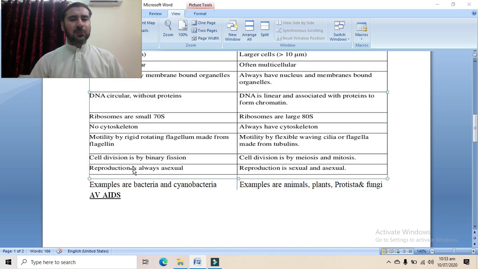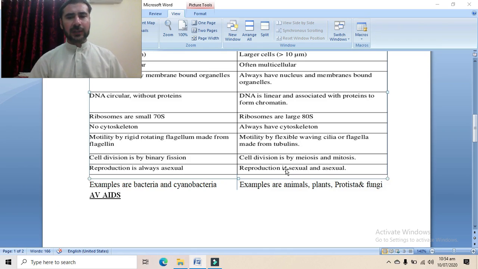Another and the last point here is that reproduction is always asexual in prokaryotic organisms. There is no sexual reproduction, means there is no production of sex cells, sperm and eggs, while reproduction is sexual and asexual both in eukaryotic organisms.